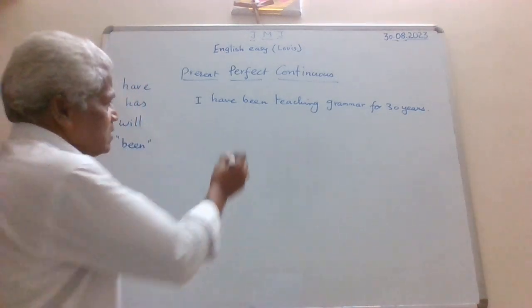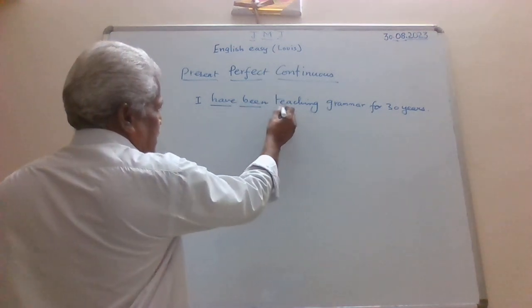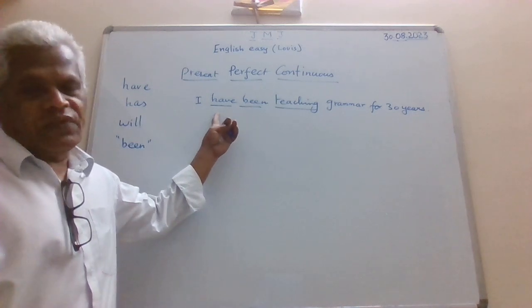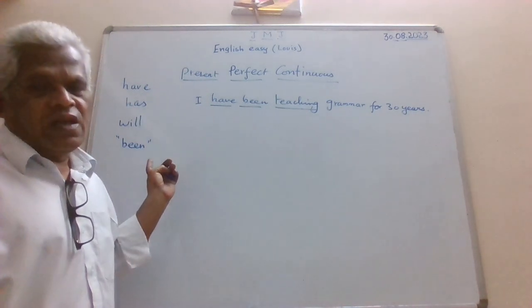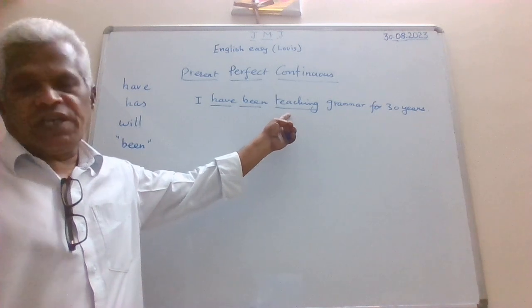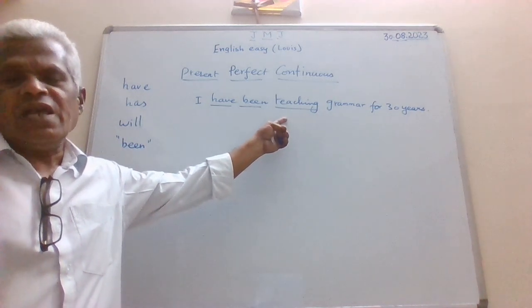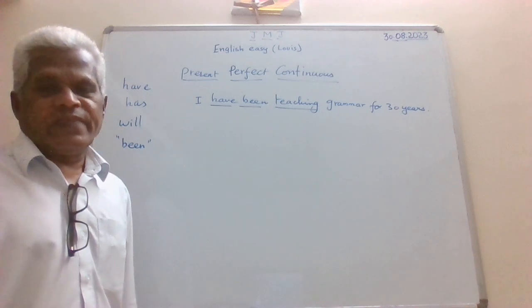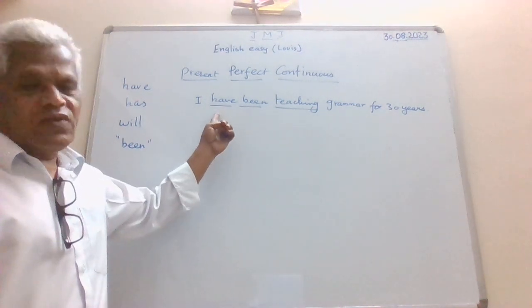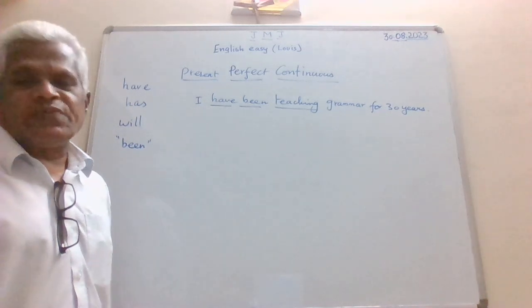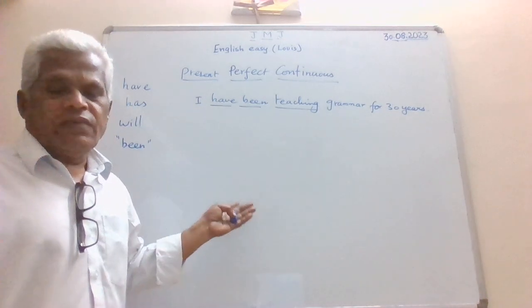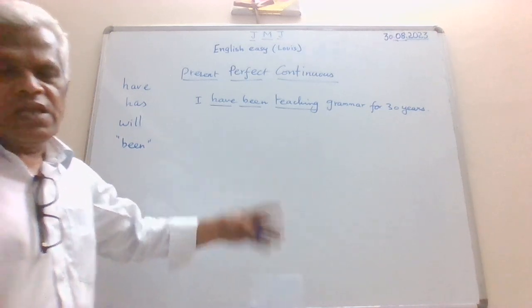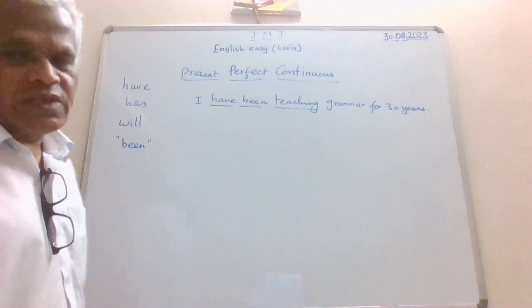So what is your verb here? Have been teaching. So have stands for your perfect tense, been stands for your present, and then teaching is the main verb added with ing, and that stands for continuous. So present perfect continuous. I am using have because your subject is I, first person singular. So similarly, we will write the sentences for all the subjective pronouns using the same verb. Then we'll come back to the formation of the verbs as a rule.